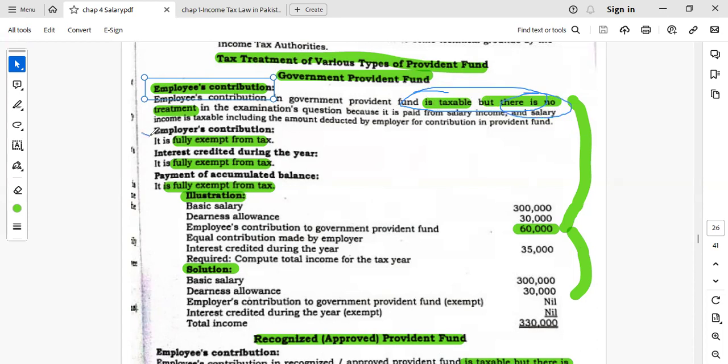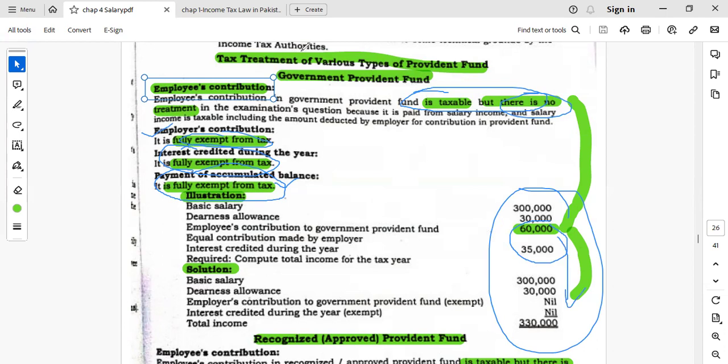Then the employer's contribution, which is equal to the employee's, is exempted in the case of government. Interest on the investment of that contribution is also exempted, and the lump sum payment against the accumulated balance is also exempted. So the contribution or the income on that contribution is not added in the computation of the total income.